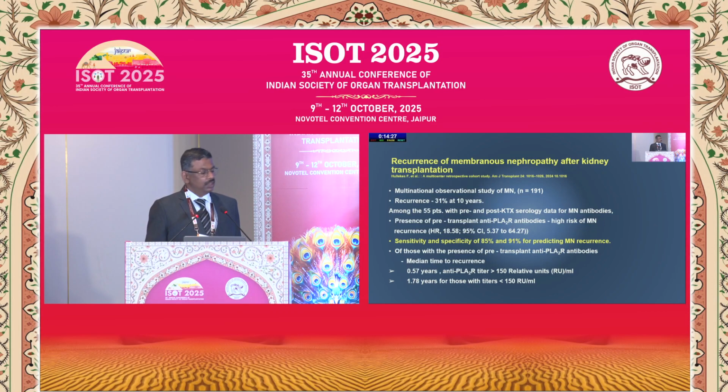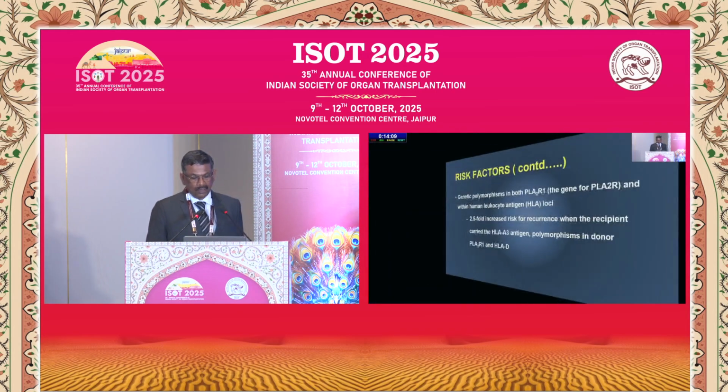What is most important to see in this paper was the median time to recurrence. If the anti-PLA2R titer pre-transplant was higher, that is 150 relative units per ml, then the recurrence time was only 0.57 years, whereas if it is less than 150 units per ml, then the recurrence time was 1.78 years.